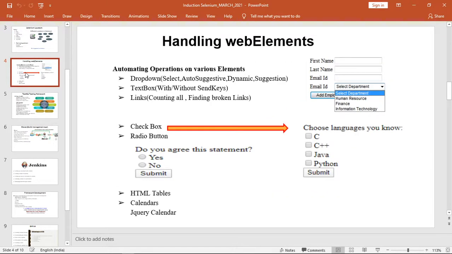then we'll go for window handling. We have element handling like drop down, text box, links, checkbox, radio button, HTML tables, calendars, jQuery calendar. We'll cover all, not only the specific ones from the complete syllabus, but also what is desired for an automation project as well. I'll focus on that also.